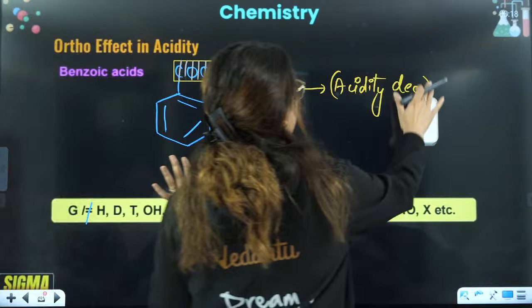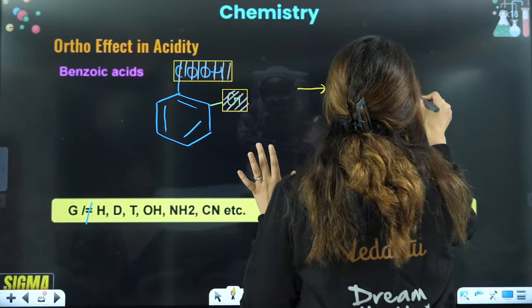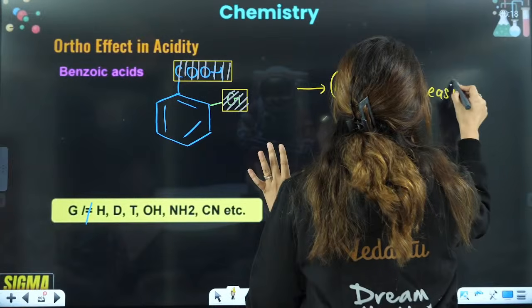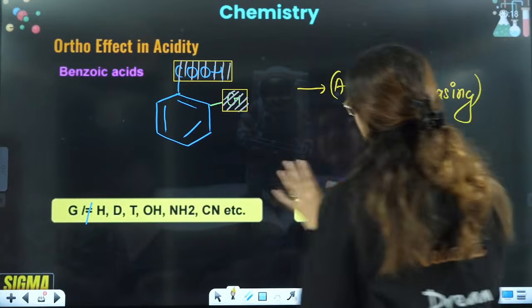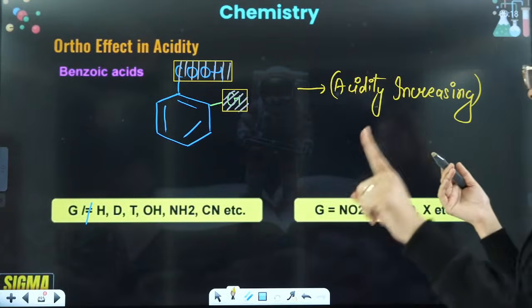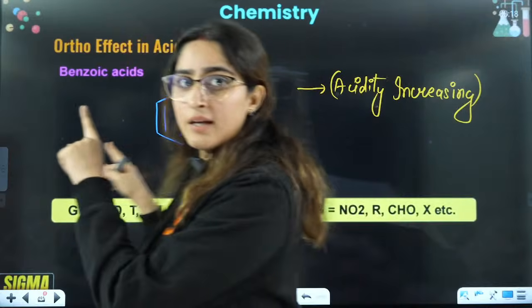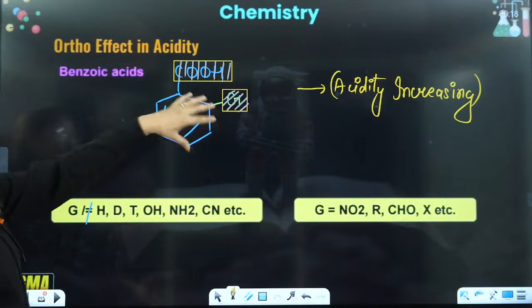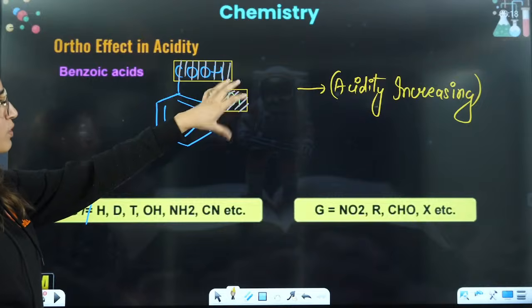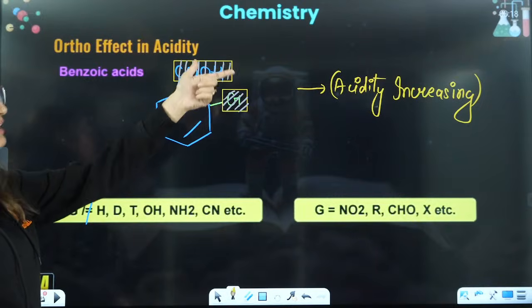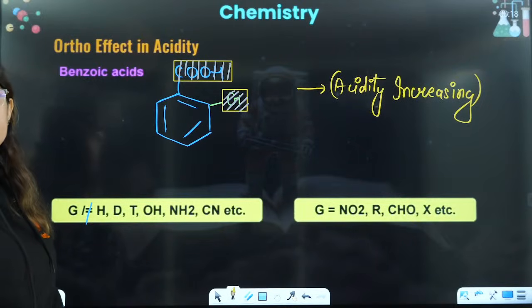It should be increasing here, my bad. Okay, I think by mistake I have written, have I also said that it is decreasing? Please correct it, it is increasing, okay? In case of benzoic acid, if you have a bulky group on this position, it increases the acidity here, right?